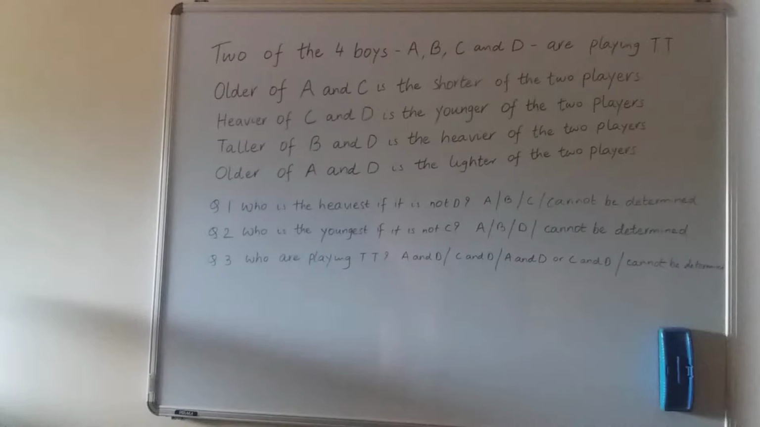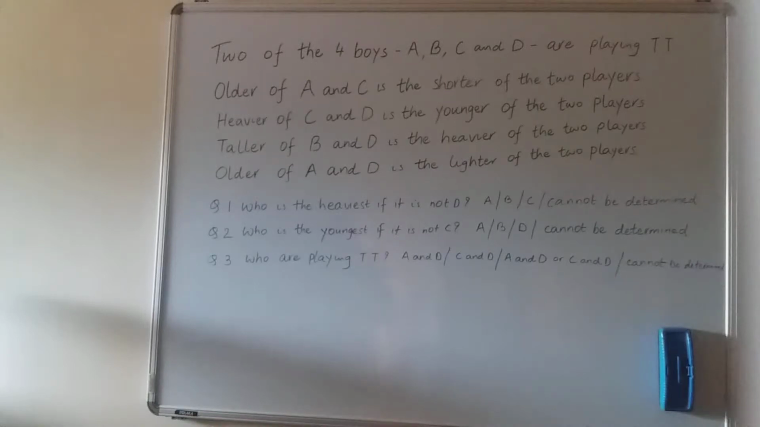Okay, so it says that 2 of the 4 boys A, B, C and D are playing TT. Let us say TT stands for table tennis. So out of the 4 boys, 2 of them are playing TT. Which 2? I don't know. It can be any one of them, A and C, B and D, or it can be C and B, or C and A, any pair of 2. They can be playing table tennis. Okay, fine.